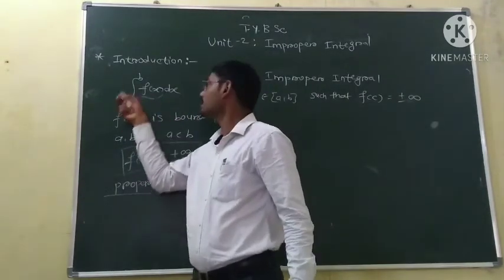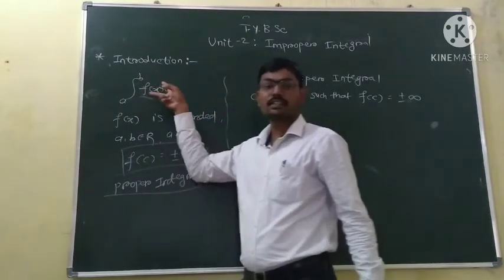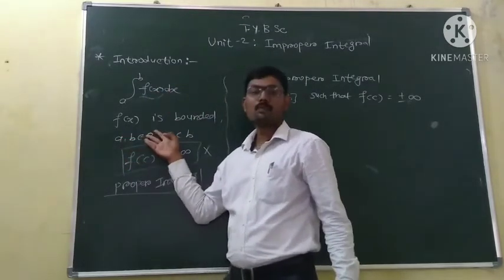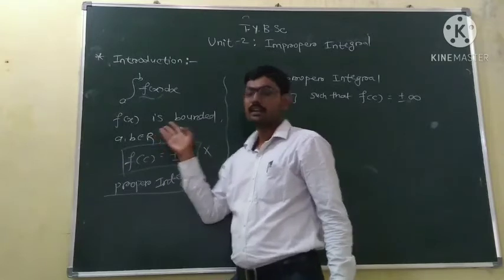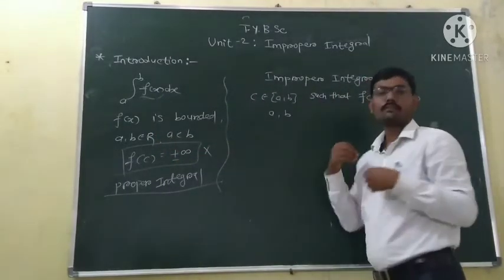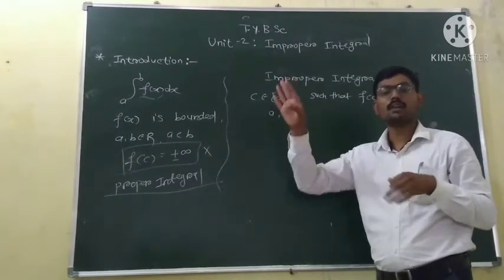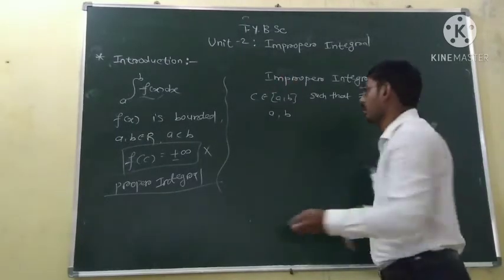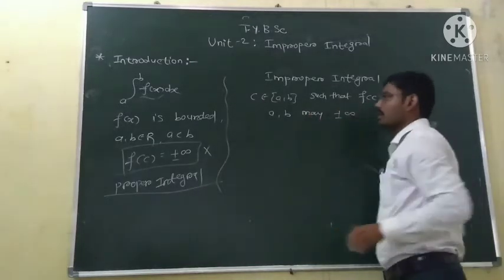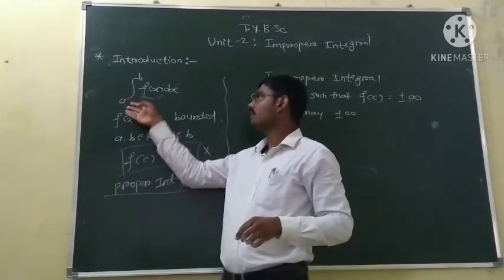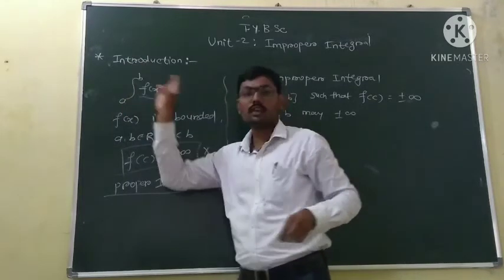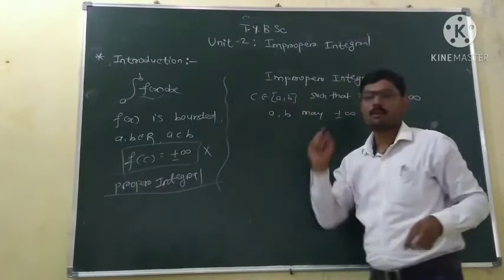Now consider the range of the limits of integration, a to b. Here a and b were finite real numbers, but in this case a and b may be infinite, equal to plus infinity or minus infinity. So the integration may be from minus infinity to some number, or minus infinity to infinity, or some number to infinity. So this is the improper integral.